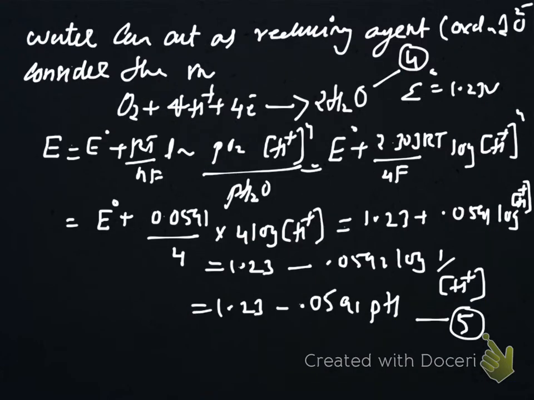Now we have to consider the other end. When water acts as a reducing agent, oxidation of O2- oxide ion to oxygen can happen. Consider that reaction: O2 + 4H+ + 4e- gives 2H2O. Write the equation in this form.